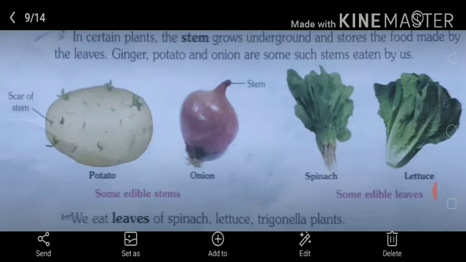We also eat leaves of some plants like spinach, lettuce and trigonella plants. Trigonella plant, don't get confused, it is also called fenugreek. In Hindi we call it methi. So trigonella plant seeds are called methi.